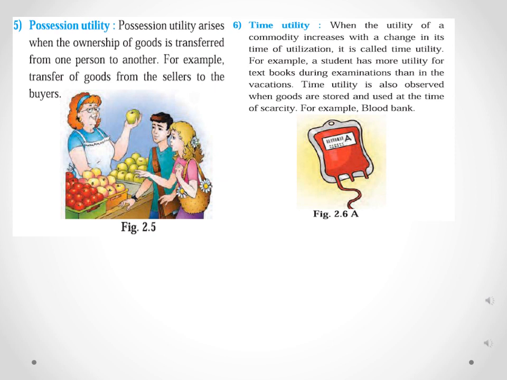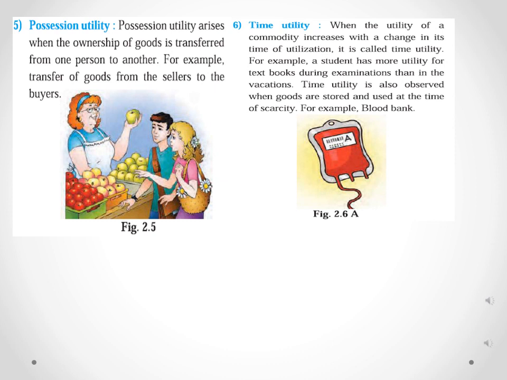So here the ownership rights are transferred from seller to buyer, and when that ownership is transferred, only then will the utility increase more on the buyer side than the seller side. Take the example of food grains and fruits: when the buyer buys them, he starts to utilize them rather than the seller.